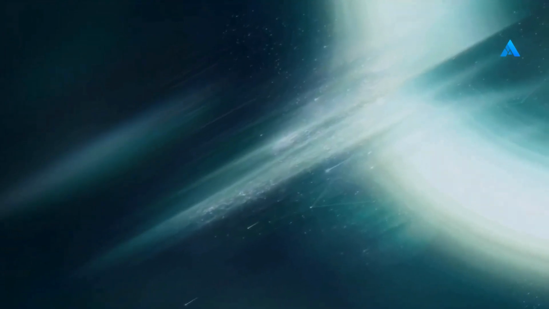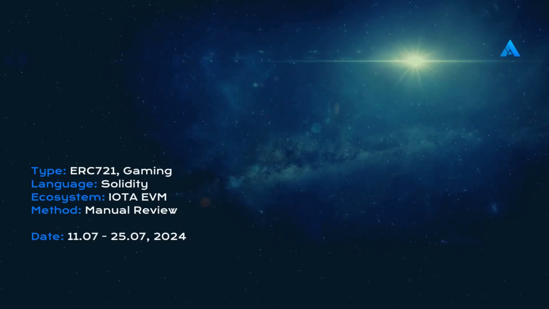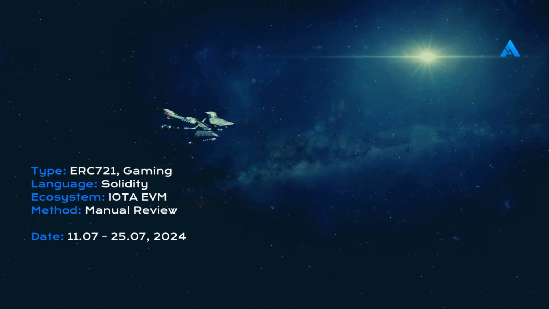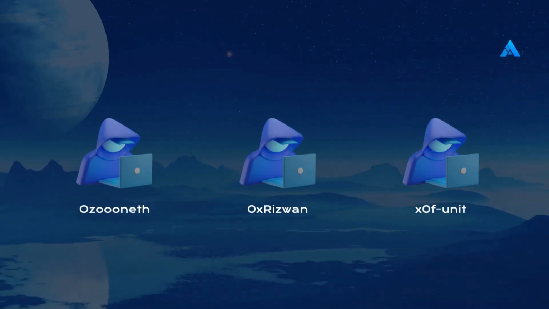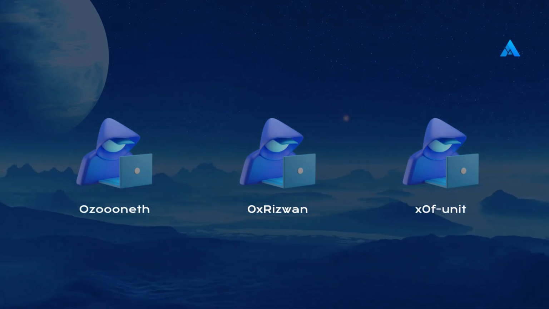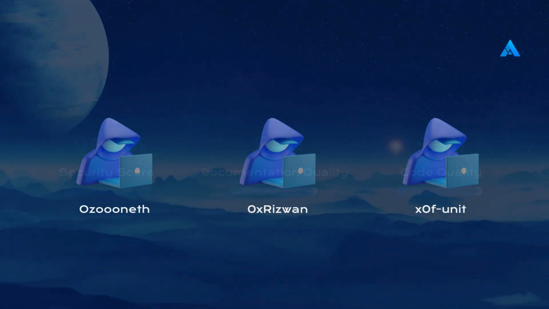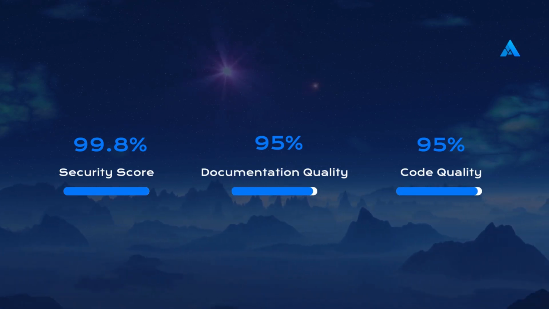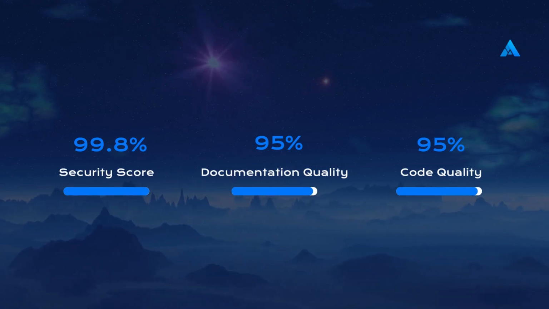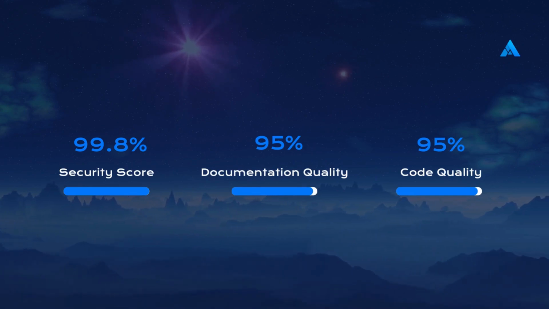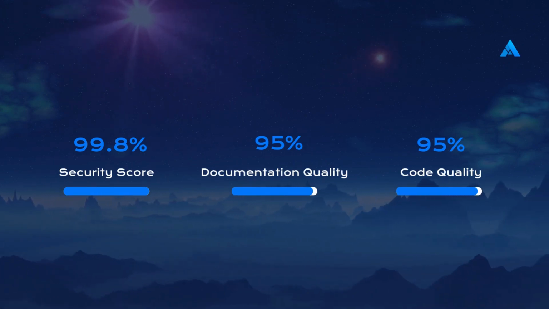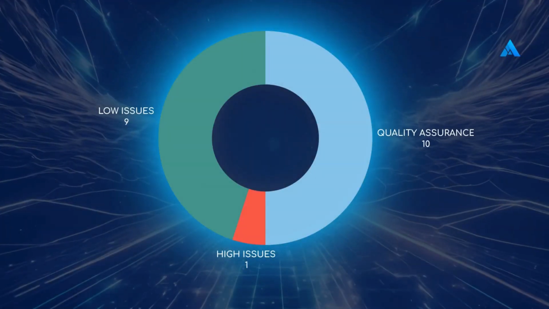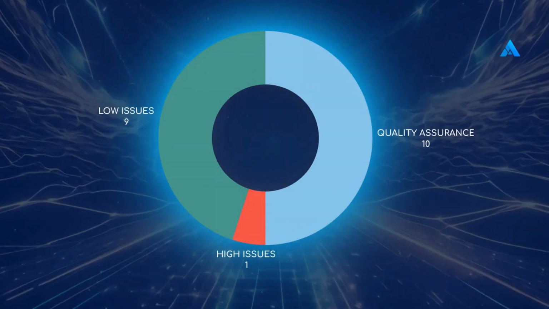Shi Universe smart contracts were audited between July 11th and July 25th, 2024 by AuditOne, 0x Rizwan, and X0F Unit. The audit finished with the following scores: security score 99.8%, documentation quality 95%, code quality 95%. Let's review the issues identified in Shi Universe's smart contracts.